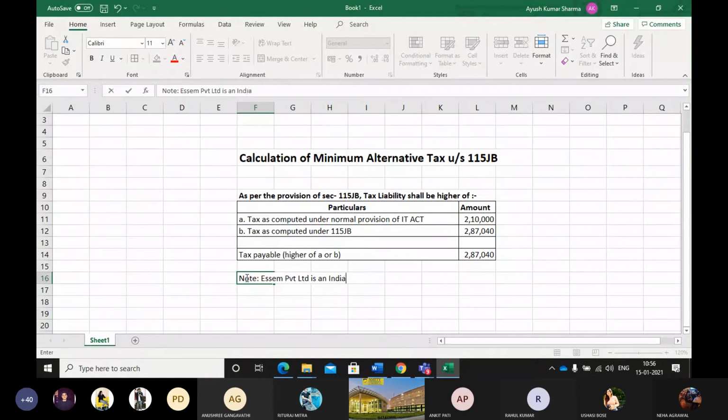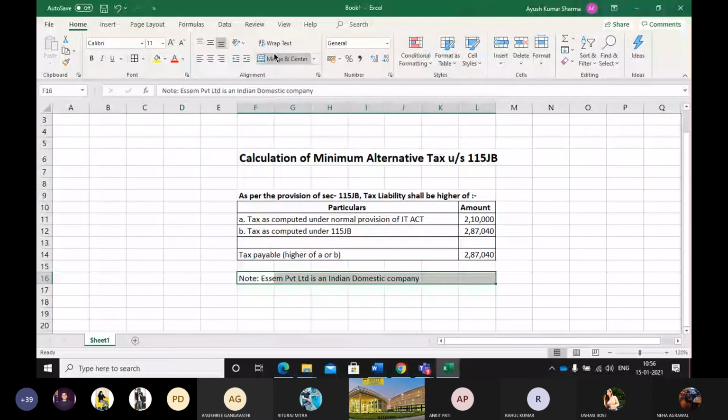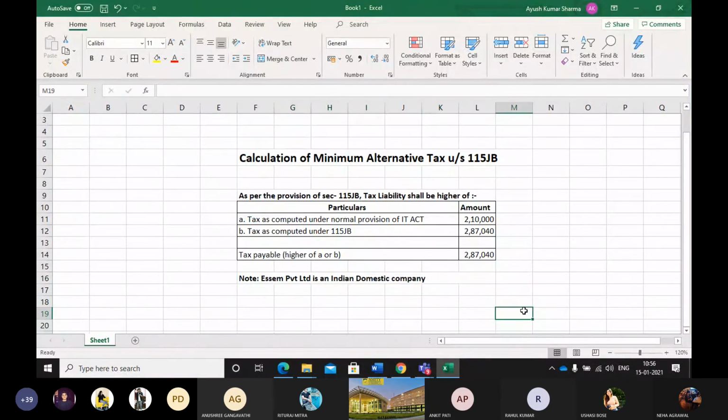It is an Indian domestic company. Okay, so they have given us that. We know what the rate will be that will be applicable on this. Guys, just wait a minute.